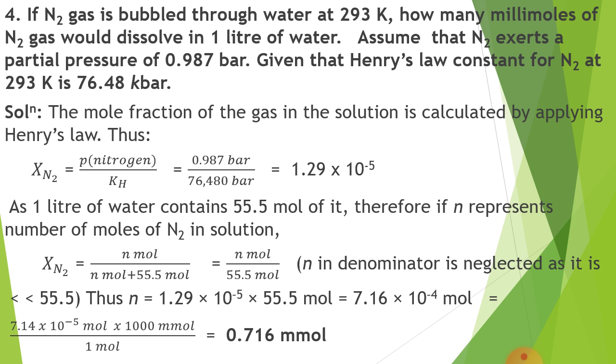Now we have to change into millimole. So we multiply by 1000 to find the answer in millimole. And now we get the answer 0.716 millimole. So like that you can solve this type of numericals.